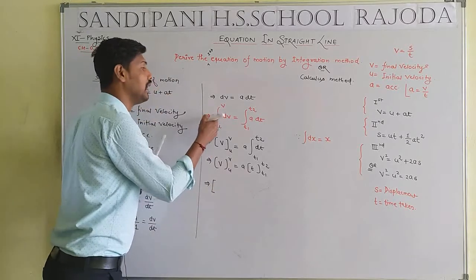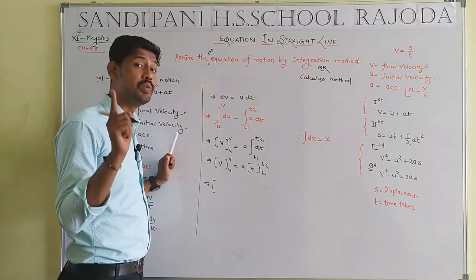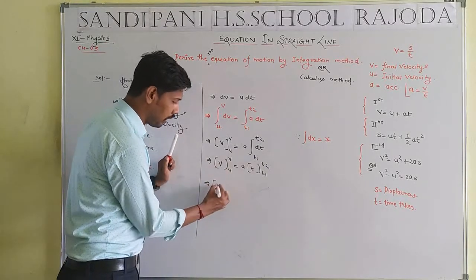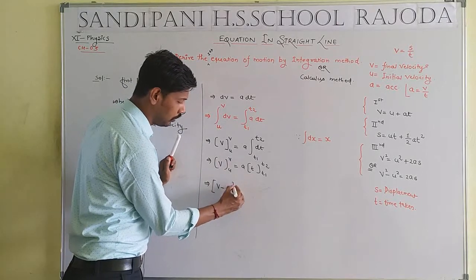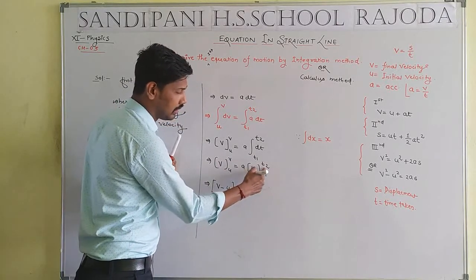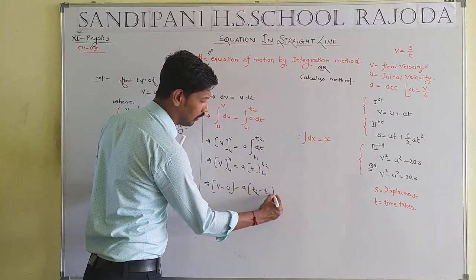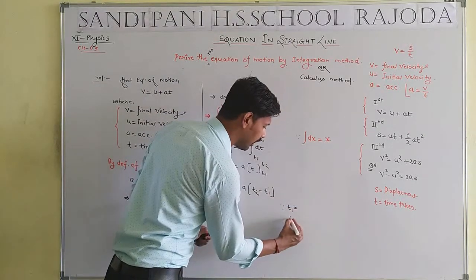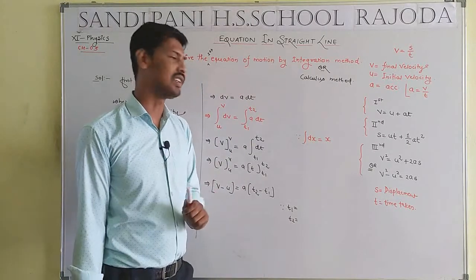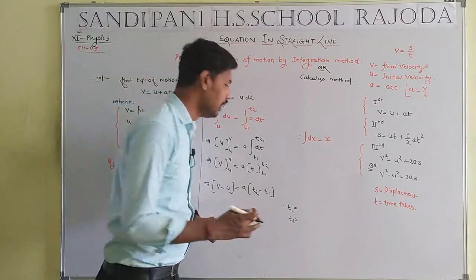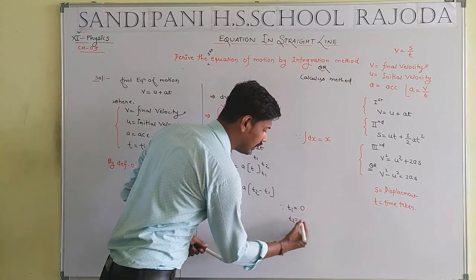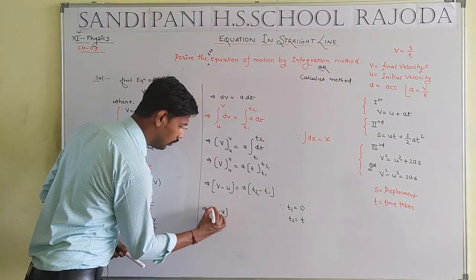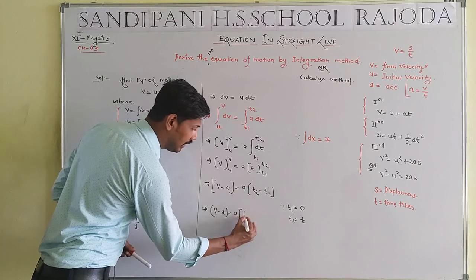Here we used integration dv. That means we have to put the limit in the place of v. V transforms into the form of v and v transforms into the form of u, such that a, here t converts in the form of t2 and t1. What is the mean of the t2 and t1? t1, that means the initial time, and t2, that means the final time. Let me consider at the initial time, time will be equal to 0, and finally time will be equal to t, such that student v minus u will be equivalent to a, and t minus 0.